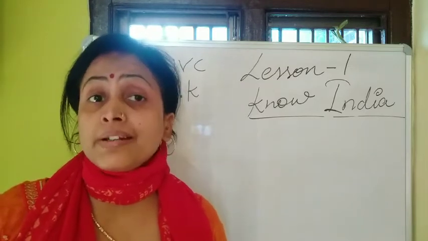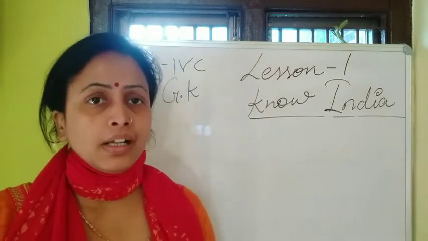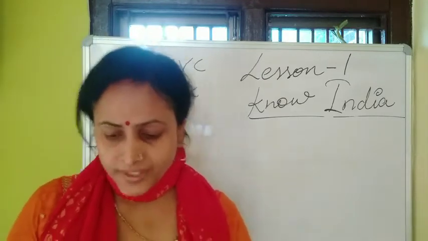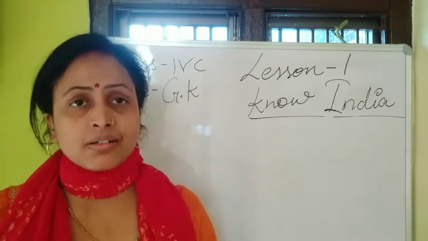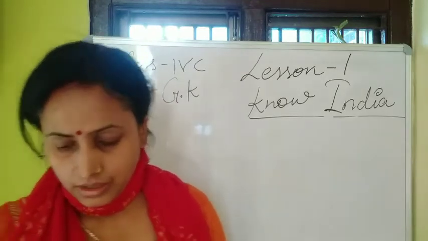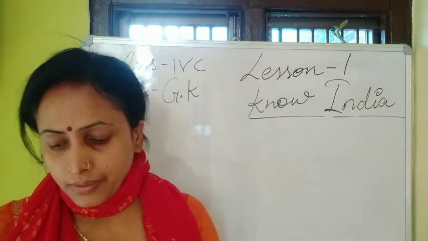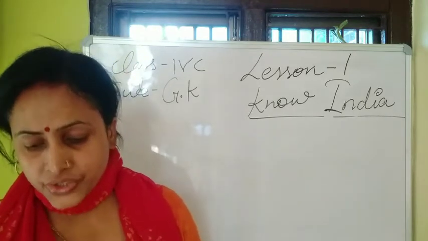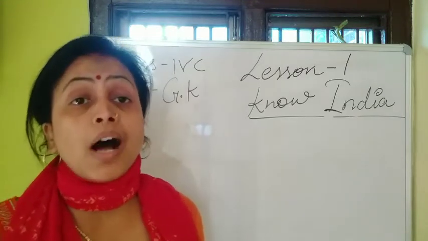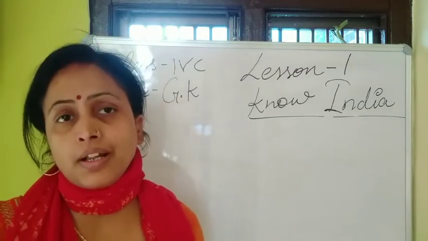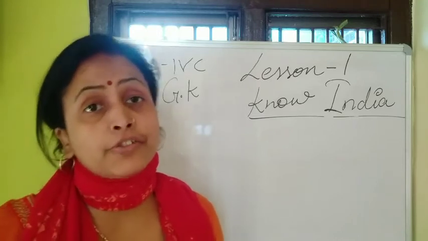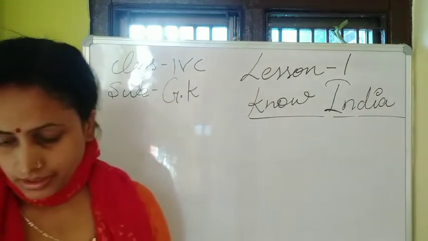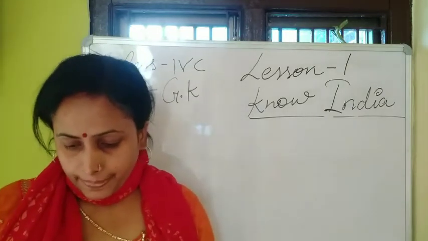Which state has the highest literacy rate in India? Highest literacy rate means most of the people are educated, literate. 90% of the people are literate. So which state has the highest literacy rate? That is Kerala. In which state is the Great Rann of Kutch located? That is Gujarat. And which state is known as the fruit bowl, where lots of fruits are there? Abundant fruits are there. Himachal Pradesh.